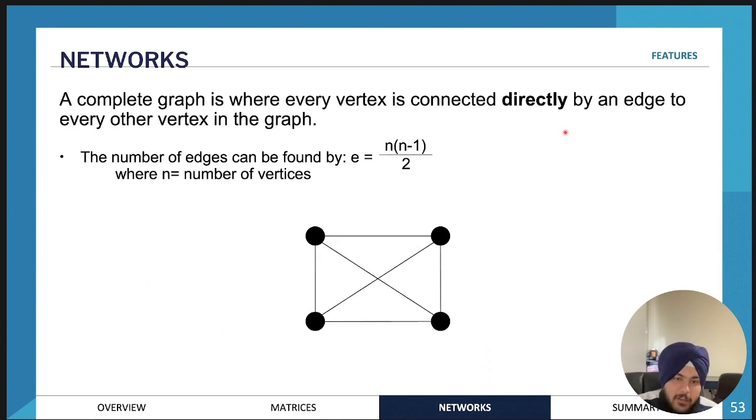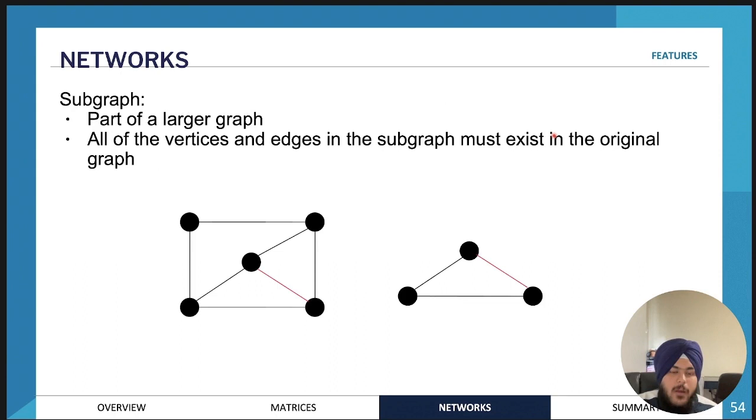Next, we have a complete graph. So a complete graph is a type of connected graph, but a graph in which each vertex is connected directly by an edge to every other vertex in the graph. So all vertices must be connected to all other vertices in the network. So this vertex here must be connected by an edge to this vertex, and this vertex. And to calculate the number of edges that are required, you will use this formula. So edges is equal to n(n minus 1) over 2, where n represents the number of vertices. So pretty straightforward.